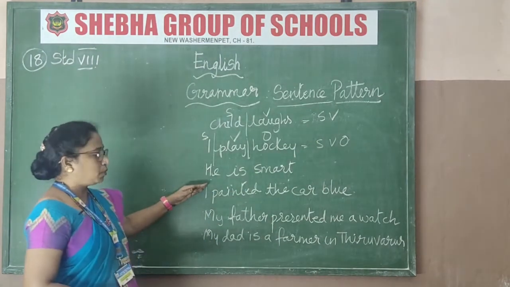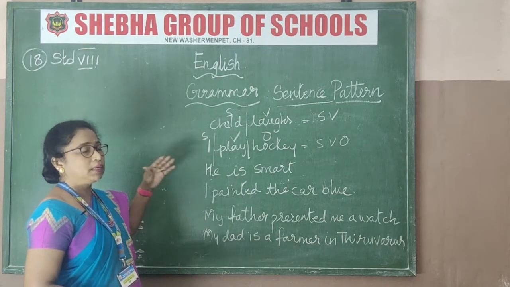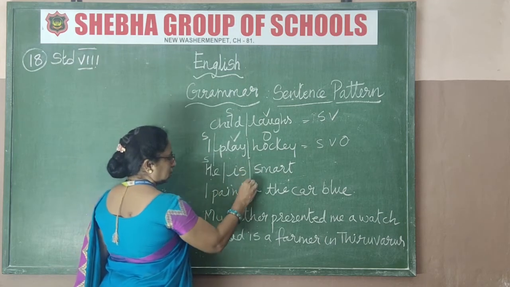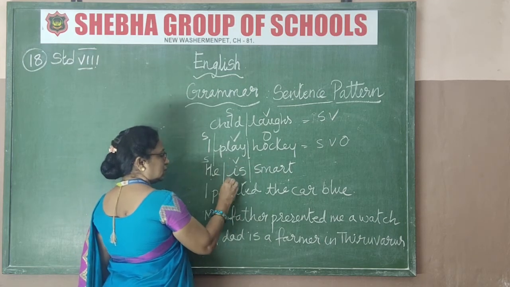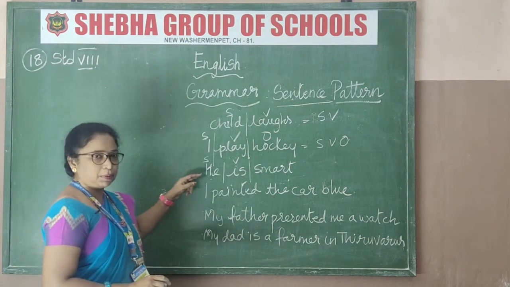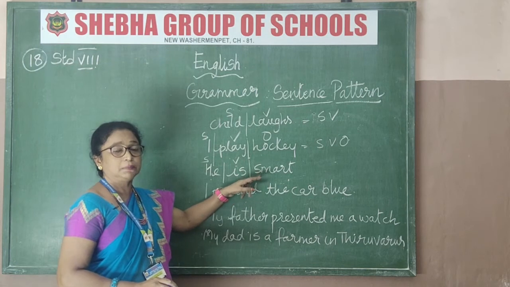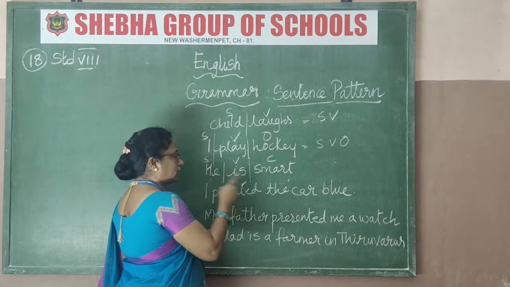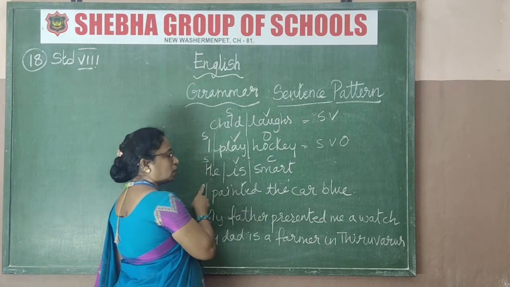Now next one is what? What we learned about that? We learned about complement, isn't it? Now he, of course, is a subject. Is, I told you, is a verb. He is smart. How is he? How are you describing that person? He is a smart person. He is very smart. So smart is what? It's a complement. Complement to that man. He is smart. A complement.